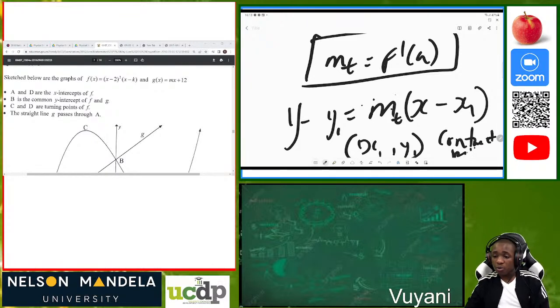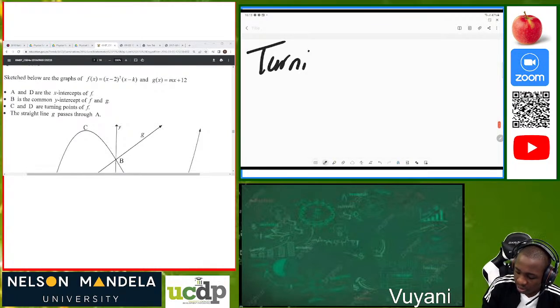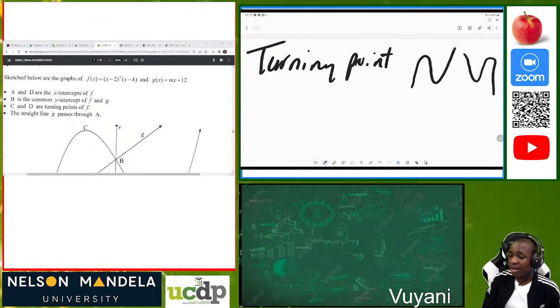So that's how you determine the equation of your tangent. Now, moving forward, we are talking about the turning point. Bear in mind that we are dealing with a cubic polynomial, which is in this form or in this form. Those are our two graphs. It can either be an increasing function or a decreasing function.